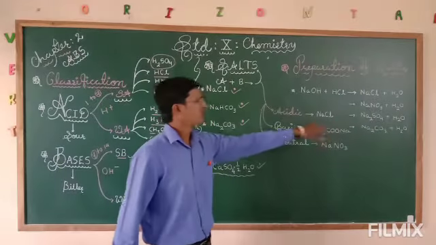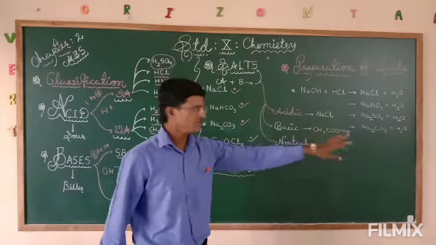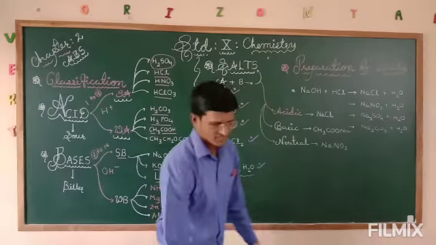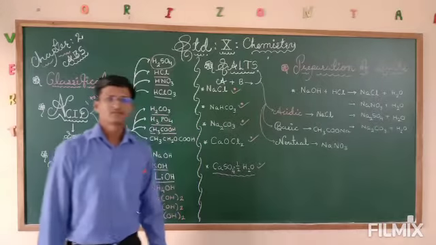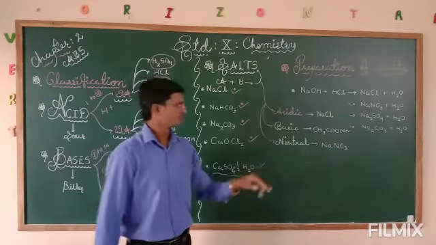Acidic we can take NaCl, Na2SO4, Na2CO3, and neutral we can consider NaNO3. So three types of salts are there: acidic, basic, and neutral.